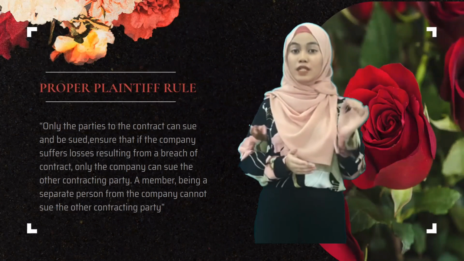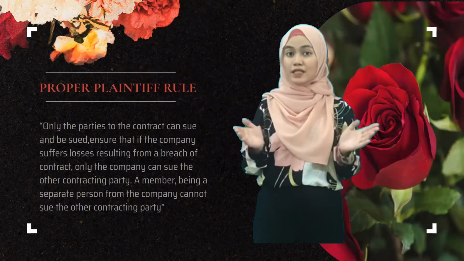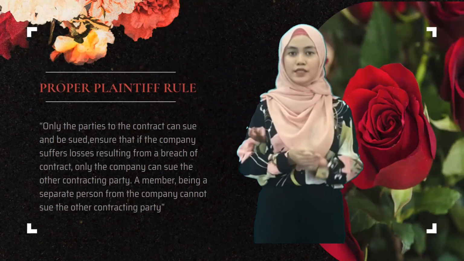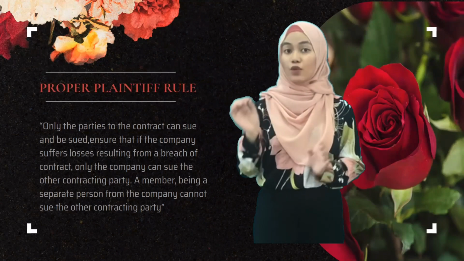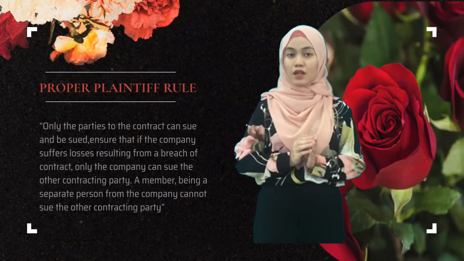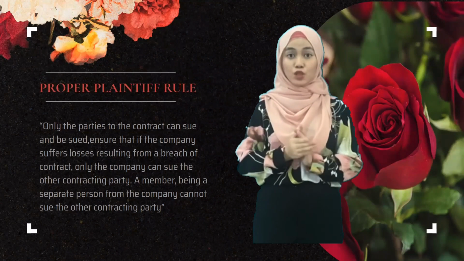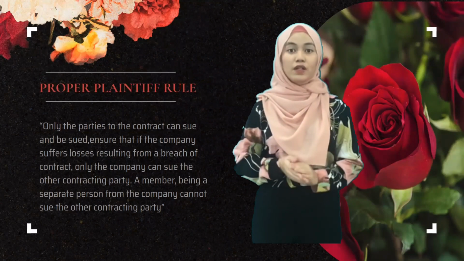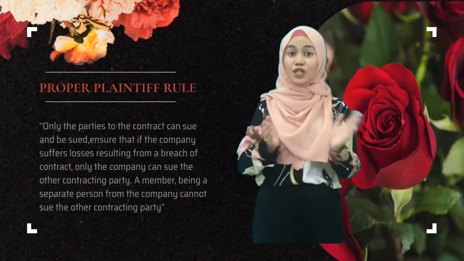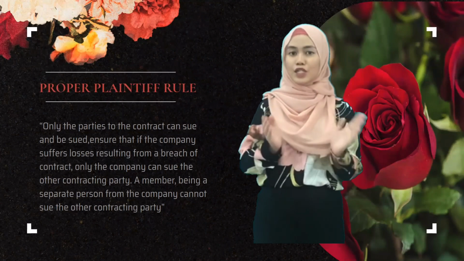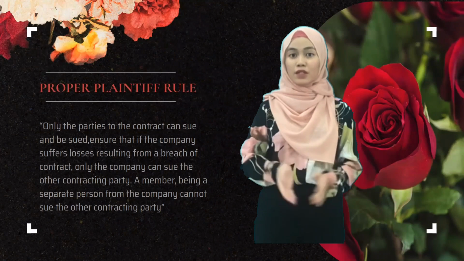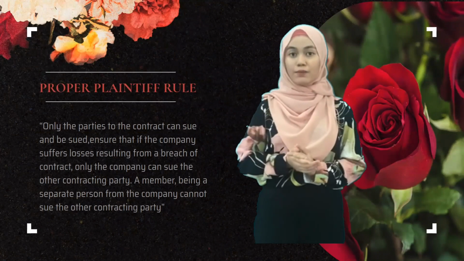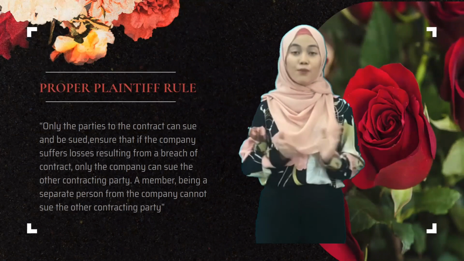The general rule is that the company has an existence distinct from its shareholders. The impact of the doctrine of separate legal entity, together with the doctrine of privity, that is, only the parties to the contract can sue and be sued, ensures that if the company suffers losses resulting from the breach of contract, only the company can sue the other contracting party. A member, being a separate person from the company, cannot sue the other contracting party. This rule is known as the proper plaintiff rule.